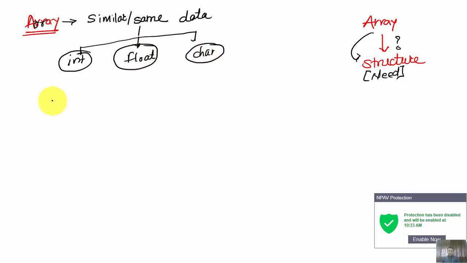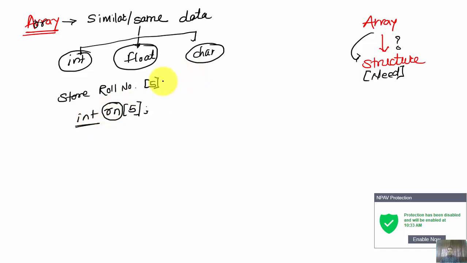Now let us consider we are creating the database of students, and suppose I want to store only the roll numbers of, say, 5 students. I declare an integer array, where rn represents the roll number variable. This array rn is capable of storing only integer values.